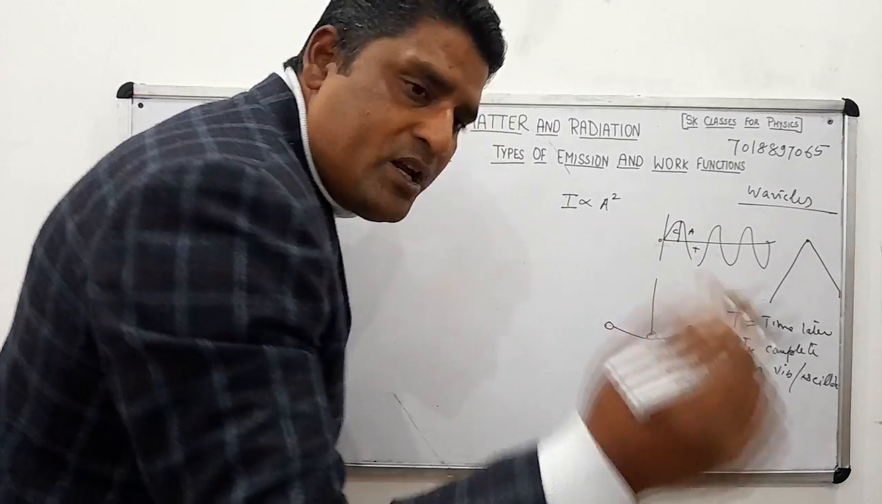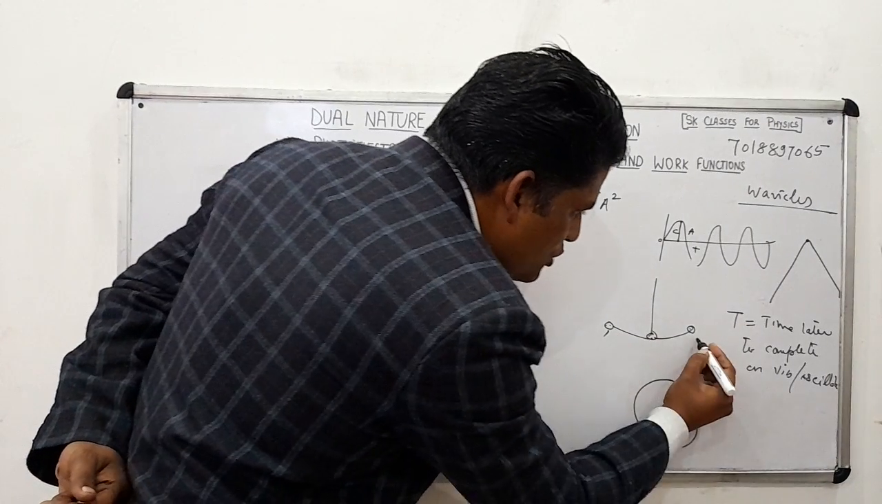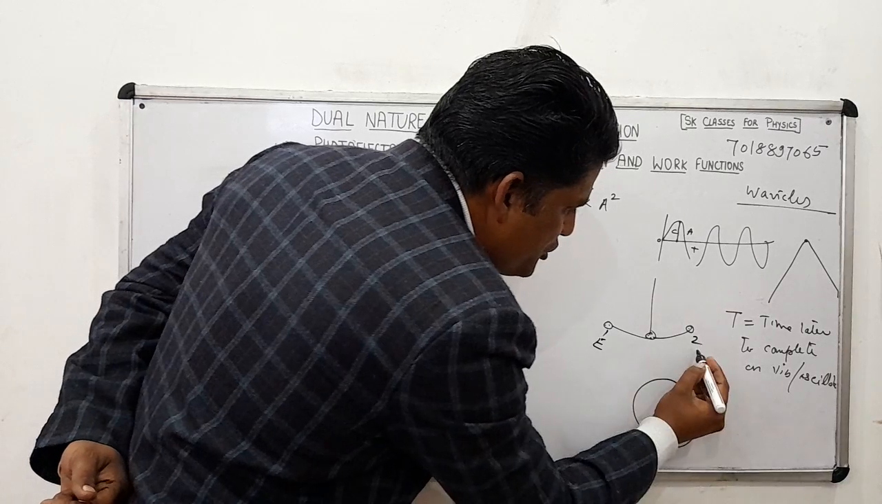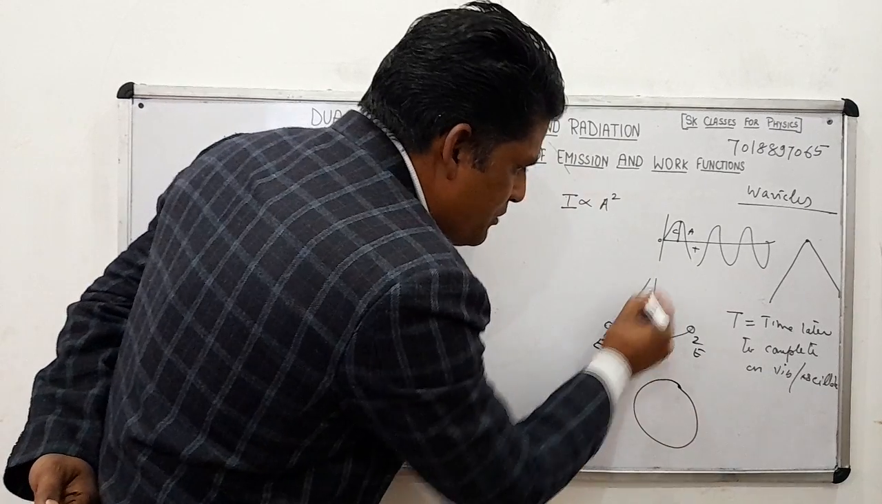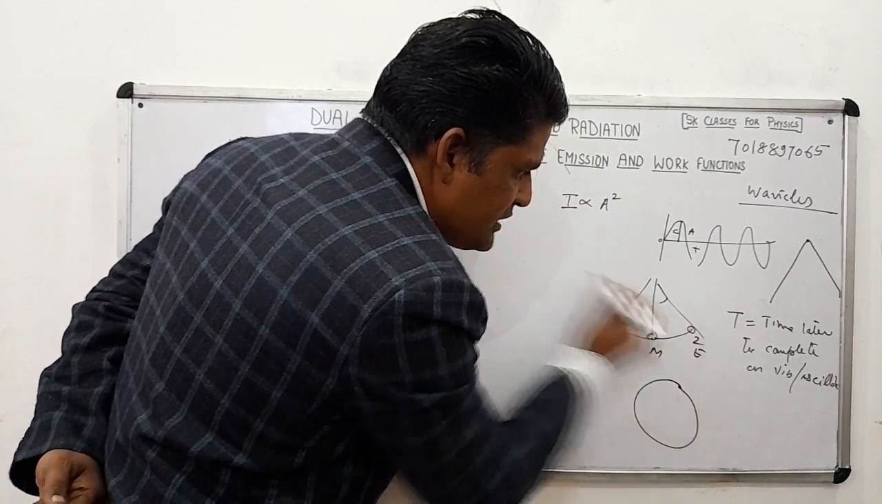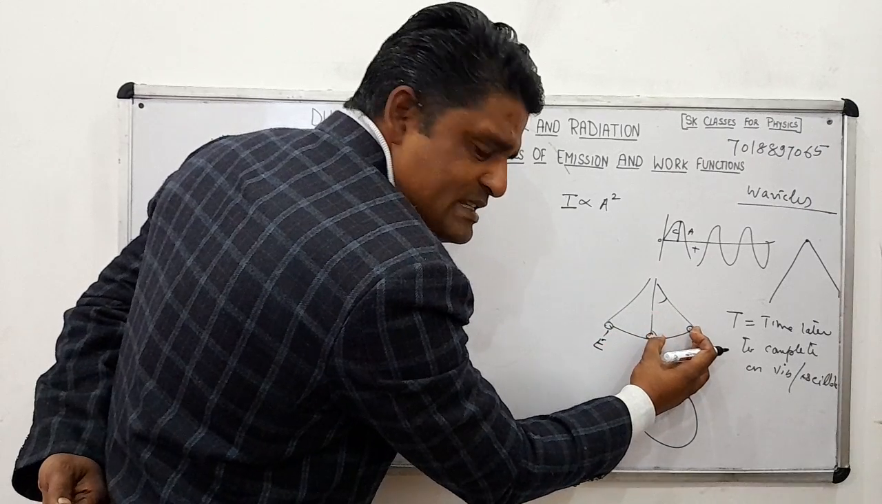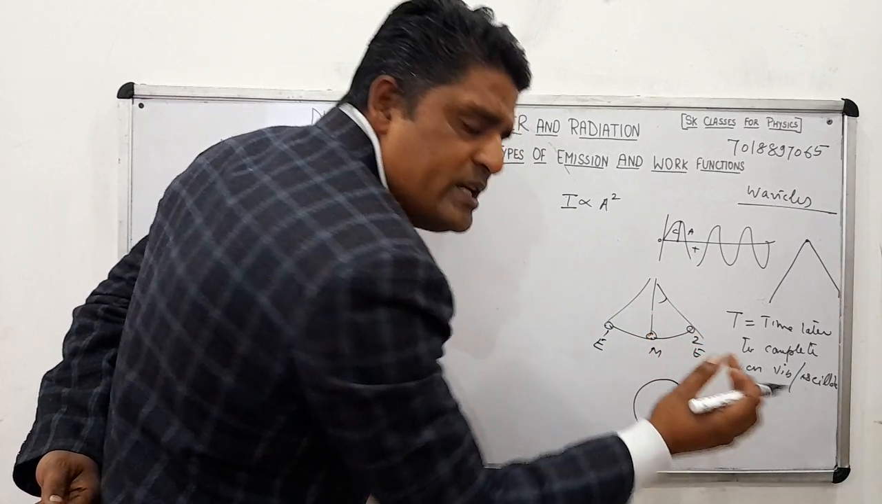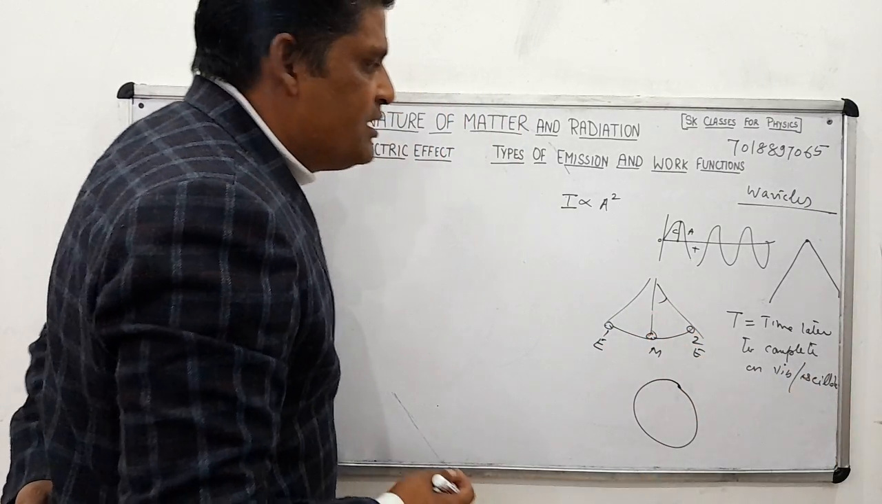See, what is one oscillation? We will go from here, go to here and come to here. These are called extreme positions. This is called mean position. We will go from here to here, come to here. See, this is the amplitude. Amplitude is large in this case. If the amplitude is small, then we can say it is a vibration.